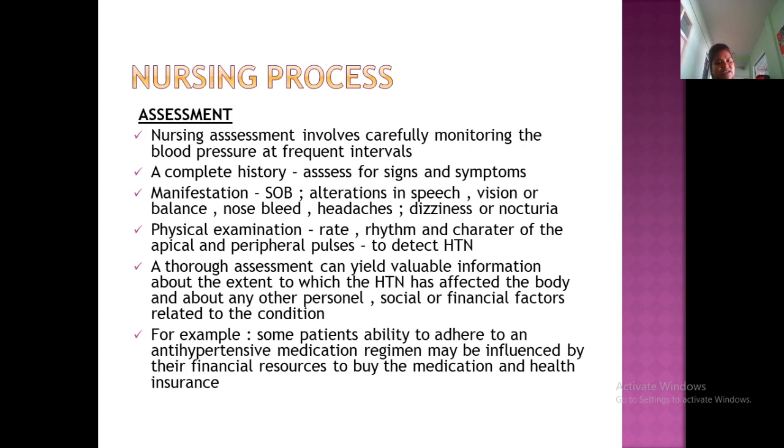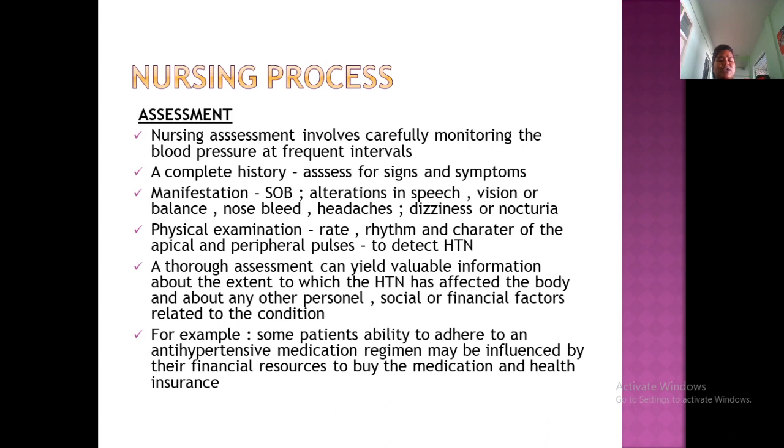And then physical examination. We have to check the rate and rhythm, the character of the pulses, apical and peripheral pulses, to know the hypertension. A thorough assessment can yield valuable information about the extent to which hypertension has affected the body and about any personal, social or financial factors related to the condition.